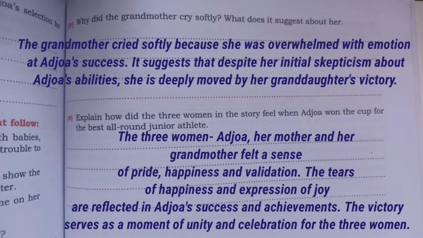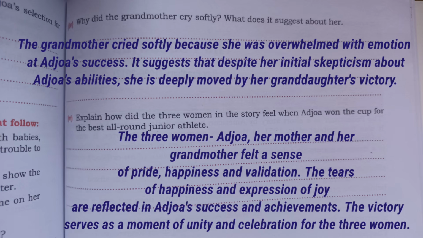Next, number four. Why did the grandmother cry softly? What does it suggest about her? So the answer will be, the grandmother cried softly because she was overwhelmed with emotion at Adjawa's success. It suggests that despite her initial skepticism about Adjawa's abilities, she is deeply moved by her granddaughter's victory.